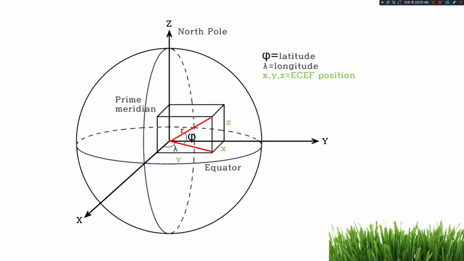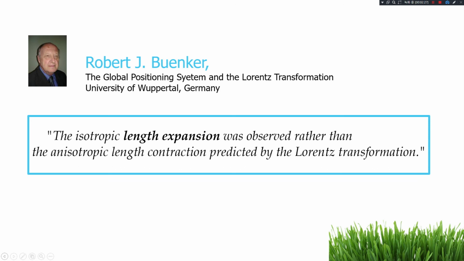When comparing small objects on Earth, there is no contradiction when the Earth is considered a laboratory frame." Then, Robert Van Kuhe argues that it is not the anisotropic length contraction predicted by the Lorentz transformation, but rather anisotropic length expansion that has been observed. It is actually explained that the length expansion was observed, not the length contraction.